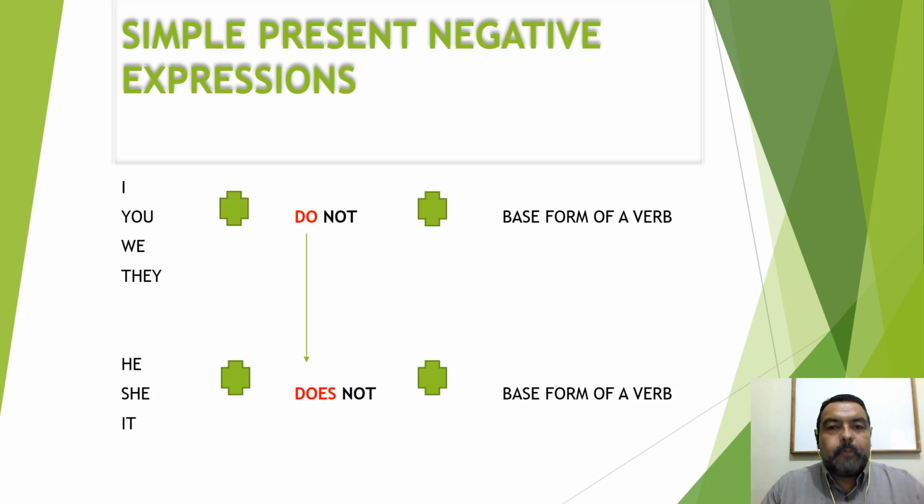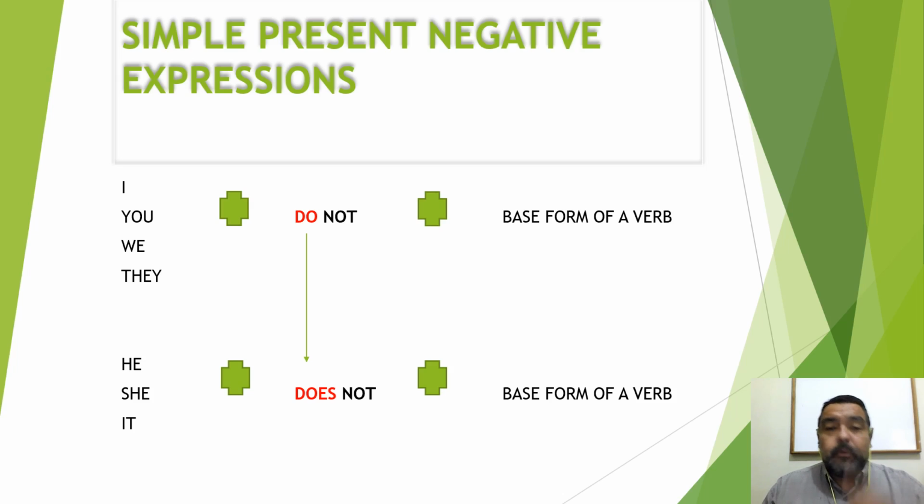Because, for example, I'm talking about run. I say yo corro, yo no corro. Tú corres, tú no corres. Nosotros corremos, nosotros no corremos. It's easy as saying no corro, no corremos, no corres. But in English, it's going to be quite different. It's not going to be difficult, but quite different.